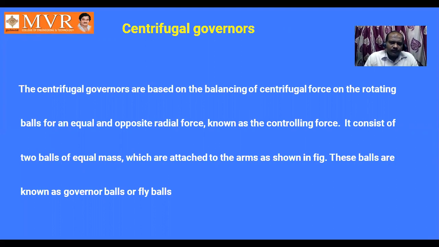It consists of two balls of equal mass which are attached to the arms as shown in the figure. These balls are known as governor balls or fly balls. Here two things they have mentioned. One is called the controlling force, the equal and opposite radial force balancing the centrifugal force on the rotating balls.